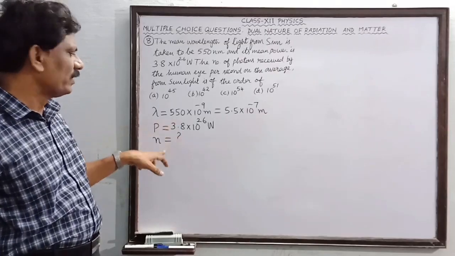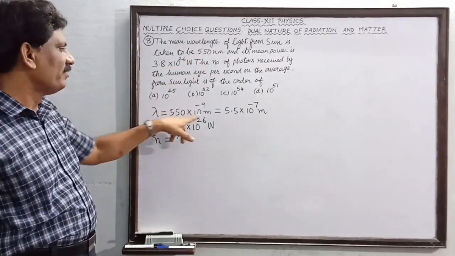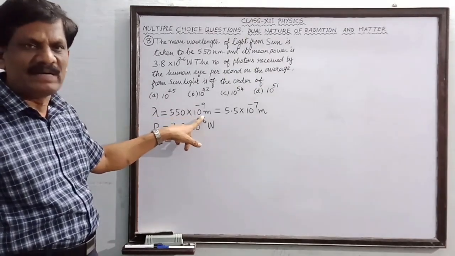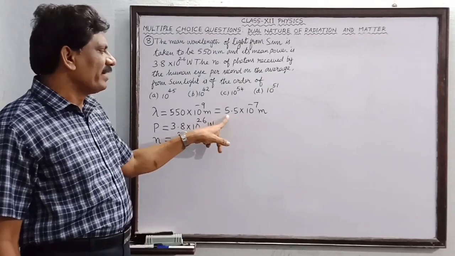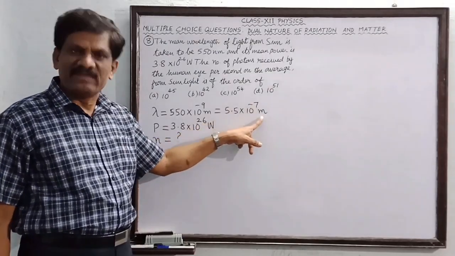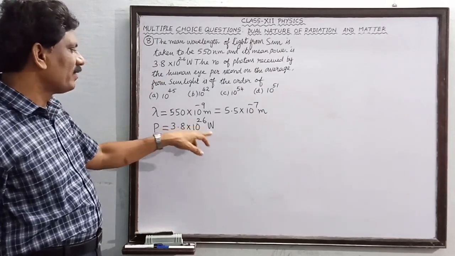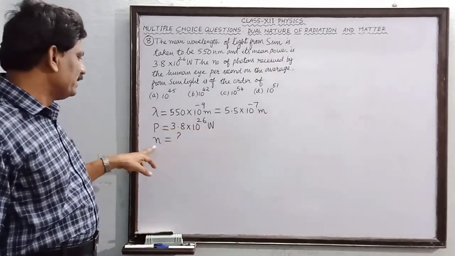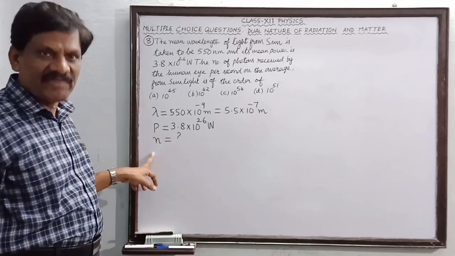So what are the given quantities? First we have to write. Lambda is equal to 550 nanometer, means 10 power minus 9 meter. So I will convert this into 5.5 into 10 power minus 7 meter. Then the power is 3.8 into 10 to the power of 26 watt. Then n is the number of photons emitted per second. We have to find out.